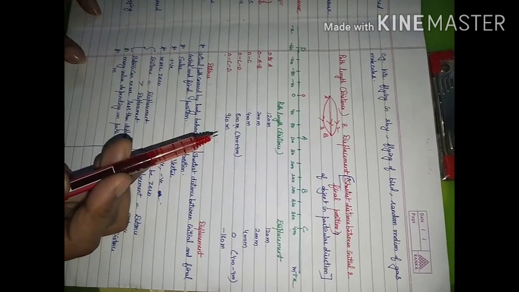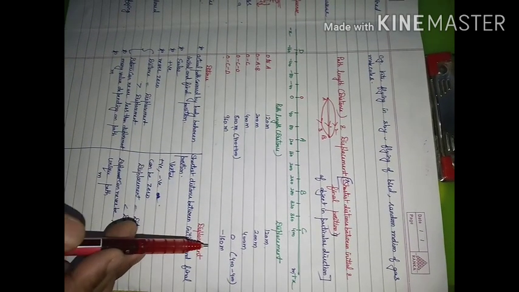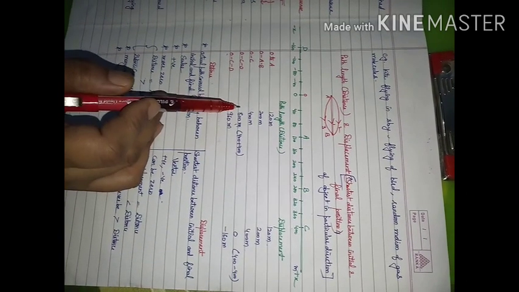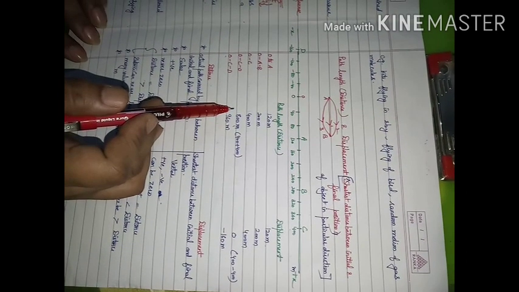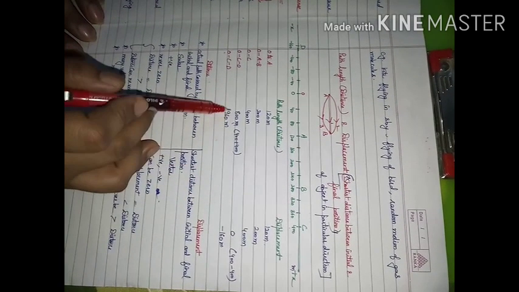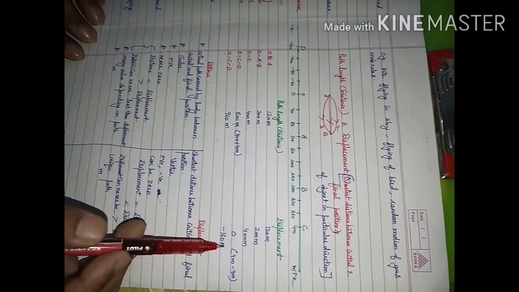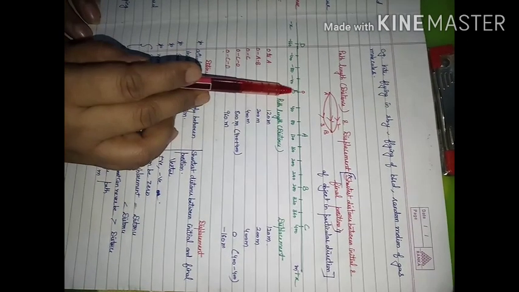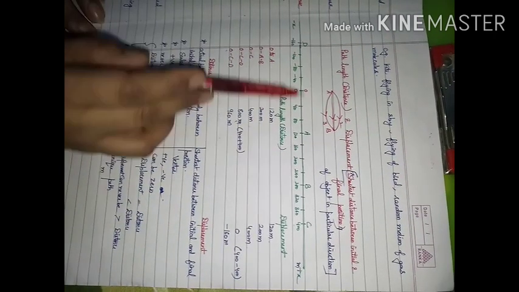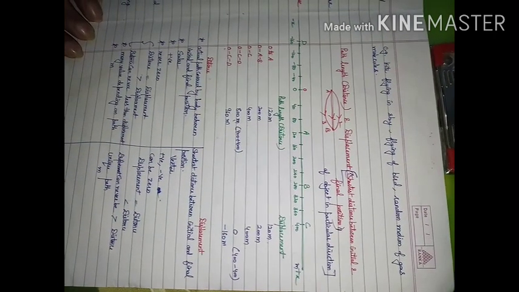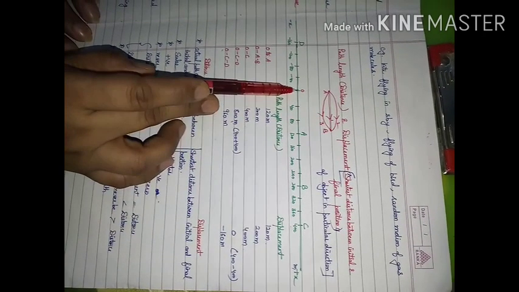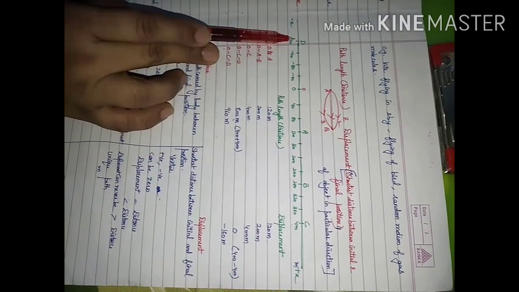So, a 1 mark question: in which case can displacement be 0 but distance be non-zero? When the initial and final points of an object are the same after movement. Next case: the object moves from O to C, comes back, and then goes to D. Here the path length will be 400 on this side, 400 on this side, and 160 on this side.